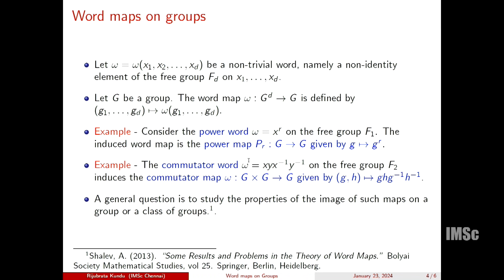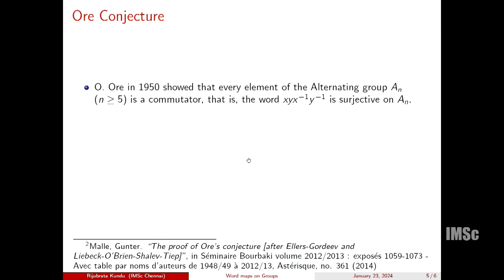There is a very beautiful survey article I would suggest here, Some results and problems in the theory of word maps by Shalev in 2013, which has many different perspectives of this problem and many results and different directions. I am going to finish my talk with the following thing.